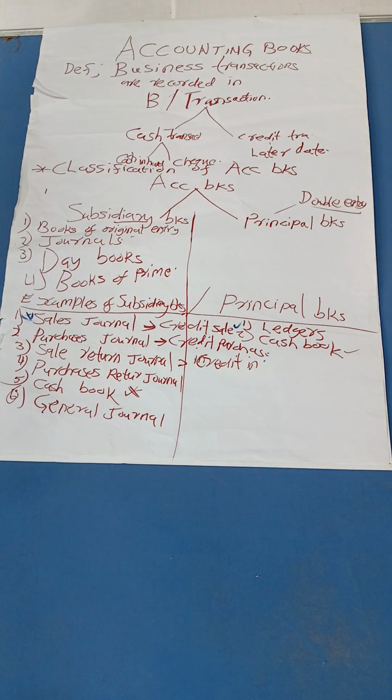Then we have something called the purchases return journal. We purchased goods after getting into the business, and we realize these goods are in excess, or they are of poor quality, or they do not go with our taste and preferences. What do you do? If they are in excess, you will have to get the excess ones and return them to our creditors or our suppliers.